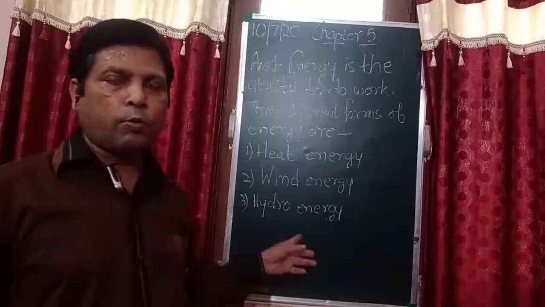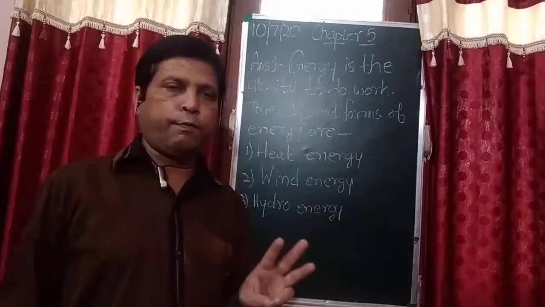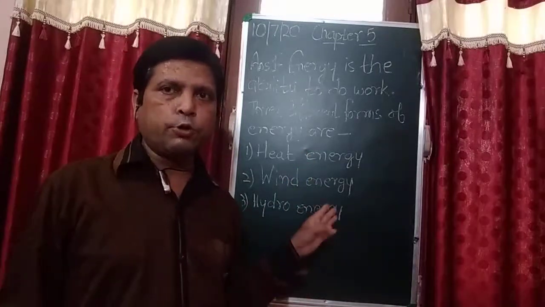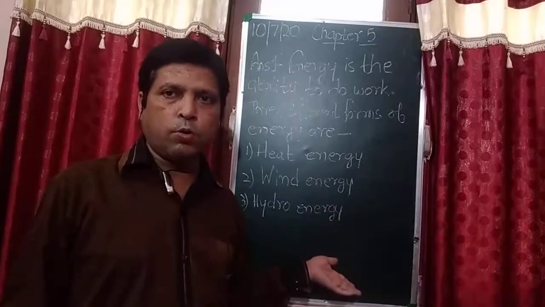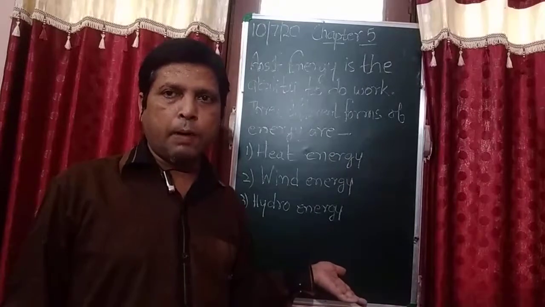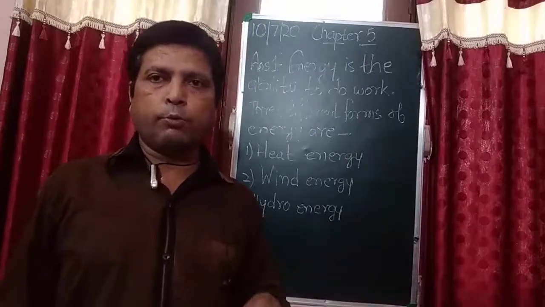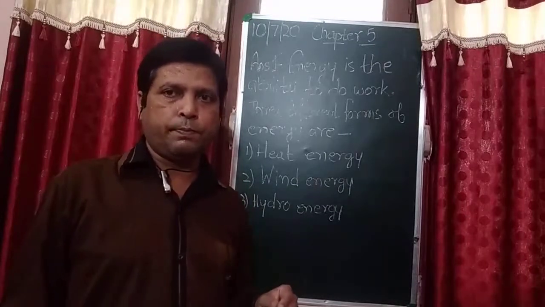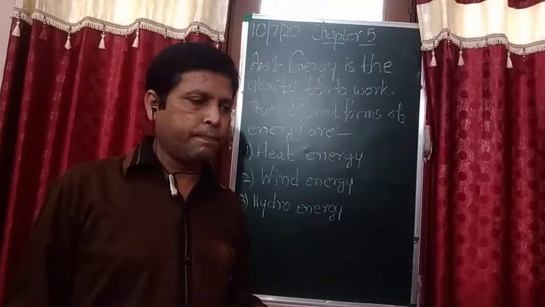It is asked in the question only three kinds of energy, so I have written these three names. Even you can write solar energy also, thermal energy also, but it is asked that you have to write only three forms of energy. Okay.